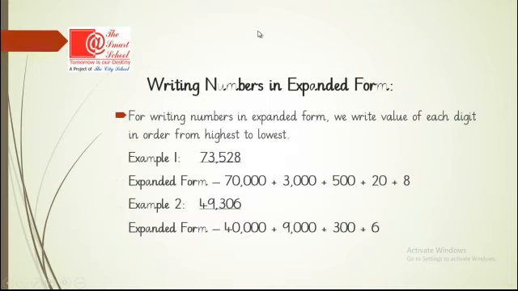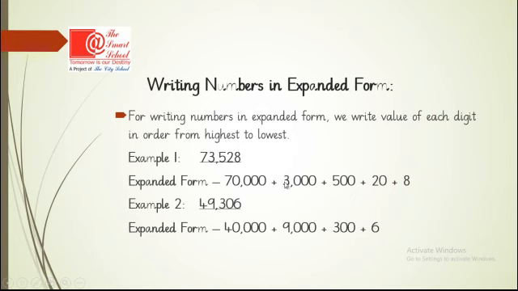Now the last topic of today's lesson is writing numbers in expanded form. For writing numbers in expanded form, we write value of each digit in order from highest to lowest. Example number 1, it is written 73,528. First we take first digit, which is 7, and its value is 70,000. So we write 70,000. Then the second digit is 3 and its value is 3,000.